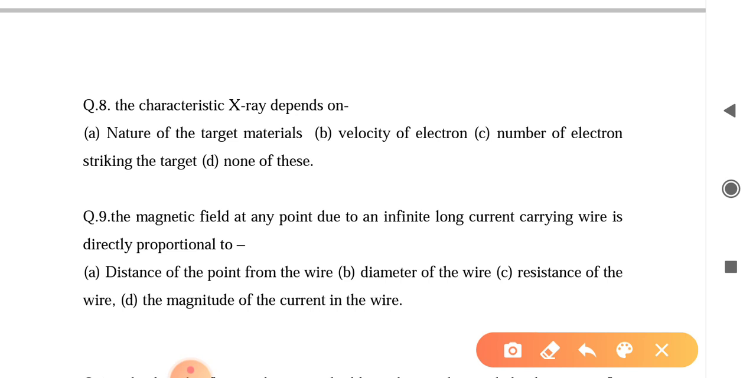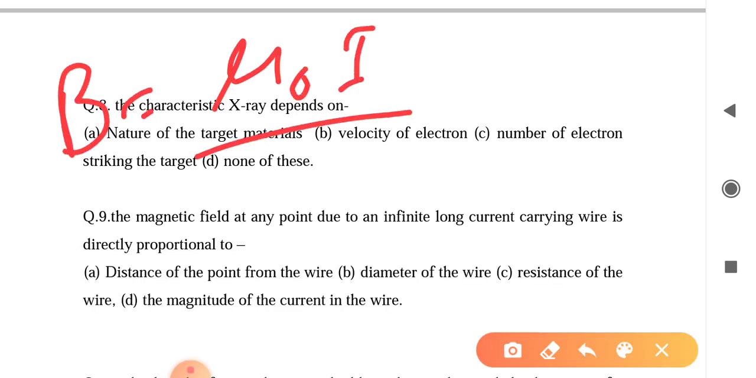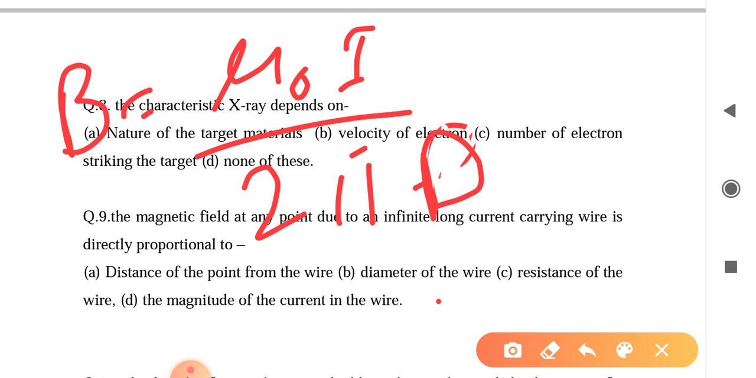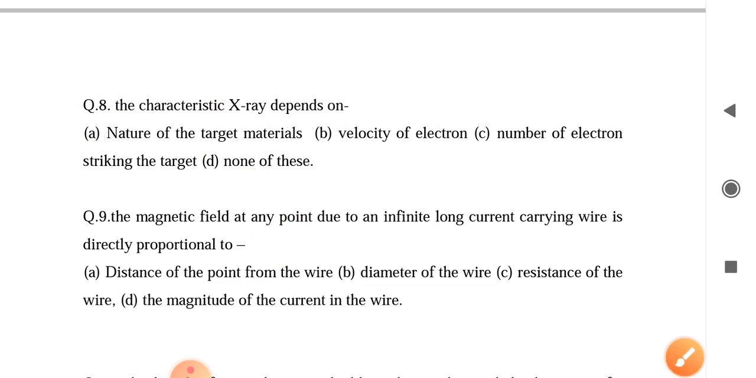Next, the magnetic field at any point of an infinitely long current carrying wire is directly proportional to what? You know the magnetic field of an infinite current carrying wire B equals mu naught I by 2 pi d. Here you can easily observe that B is proportional to I, so only one option is correct, the magnitude of the current. Here d is the distance between the current carrying conductor and the point where we measure the magnetic field of the wire. This is question number 9.